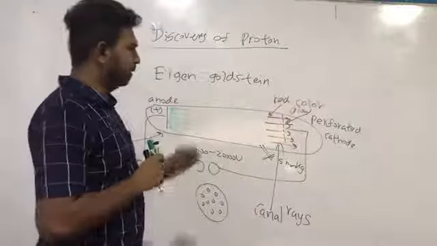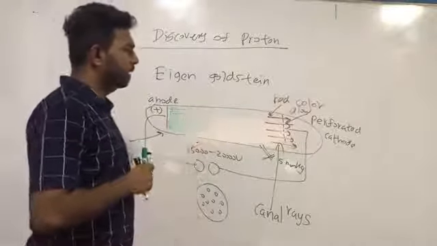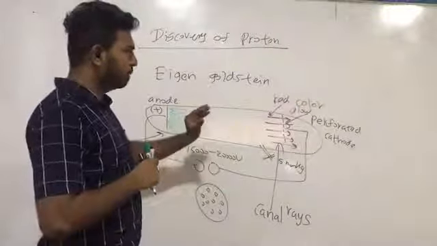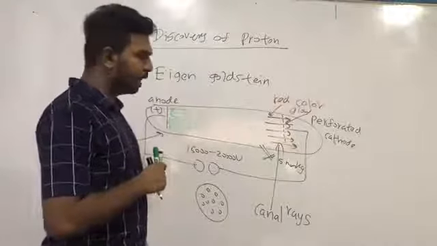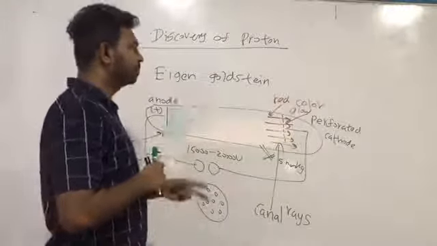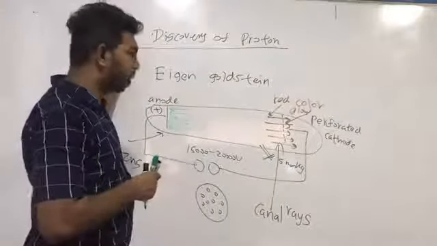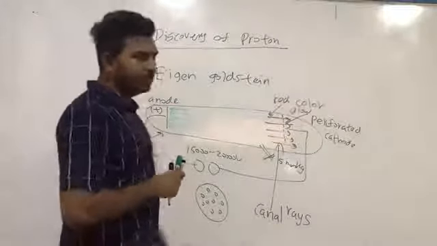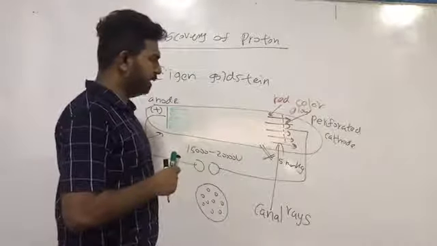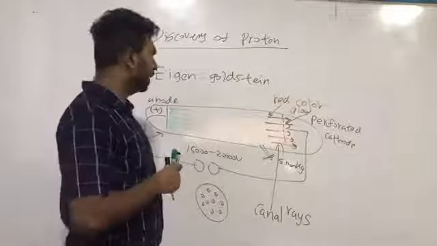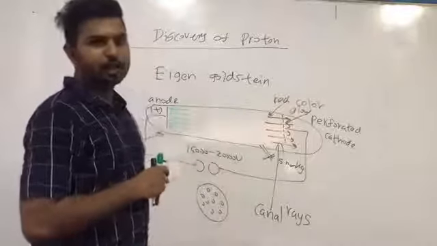Using those experiments, Goldstein observed that these canal rays also have a charge, and they are positively charged. After that, he observed that these canal rays possess kinetic energy or momentum. Then these travel in straight lines. Those properties were obtained by the experiments conducted by Goldstein, and Rutherford also joined the experiments.